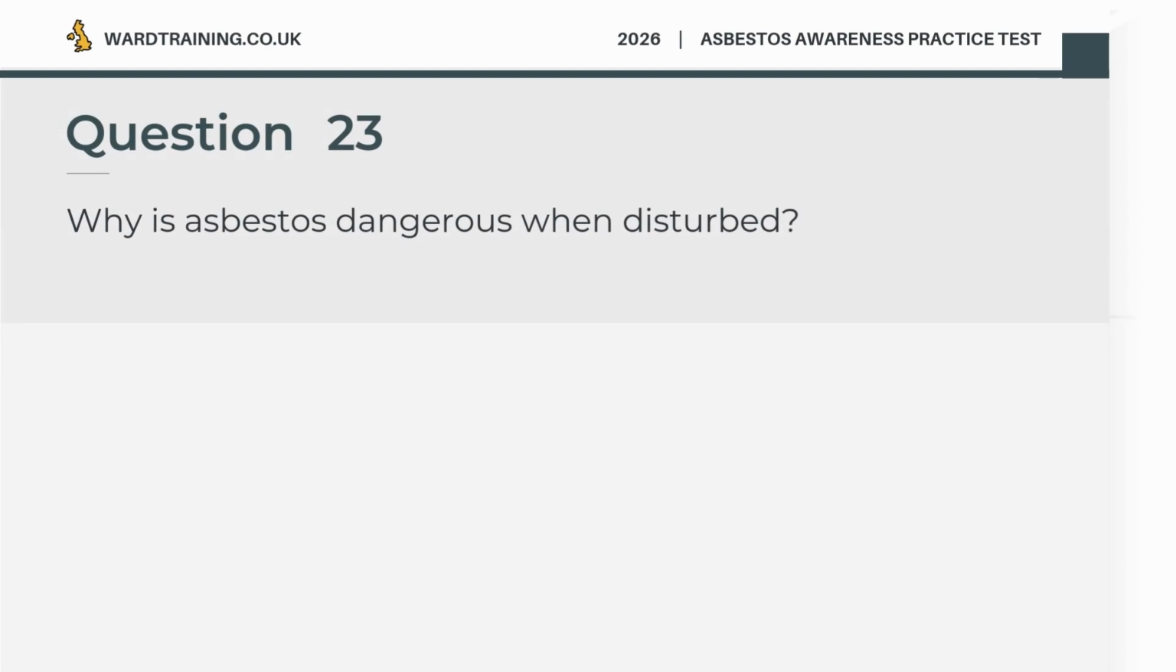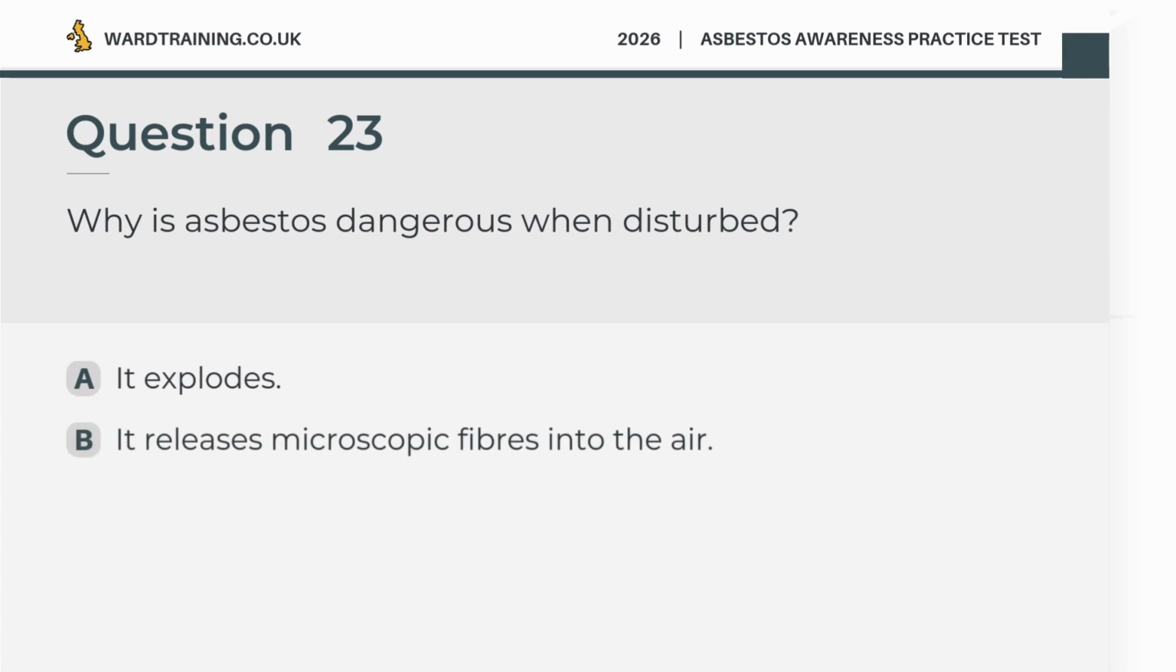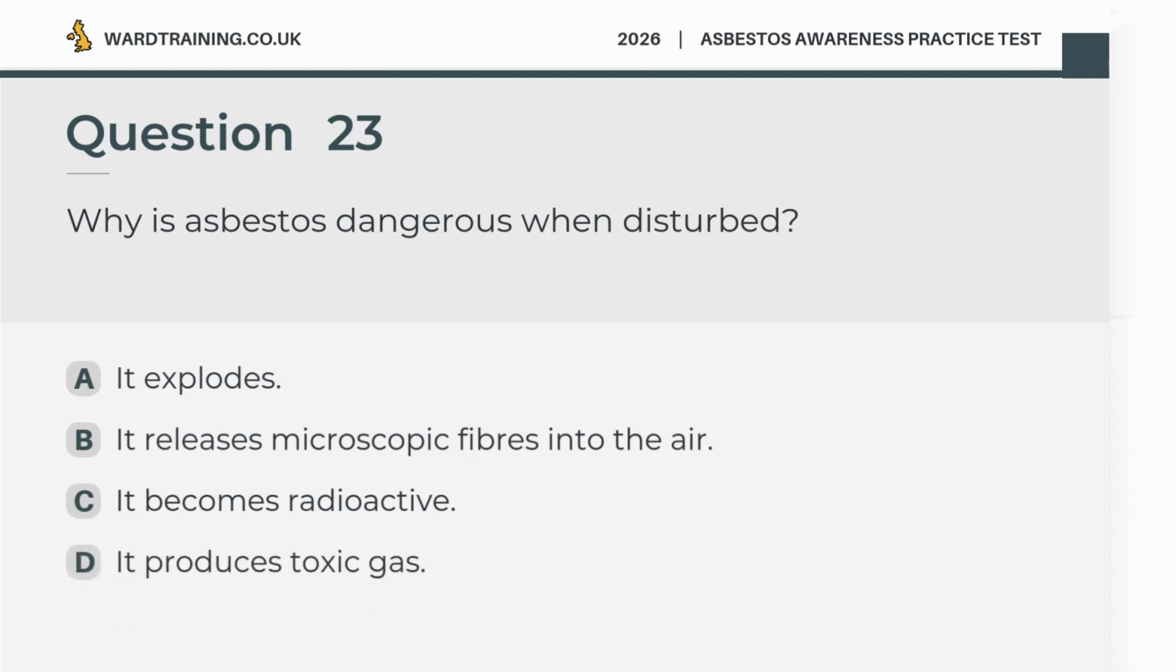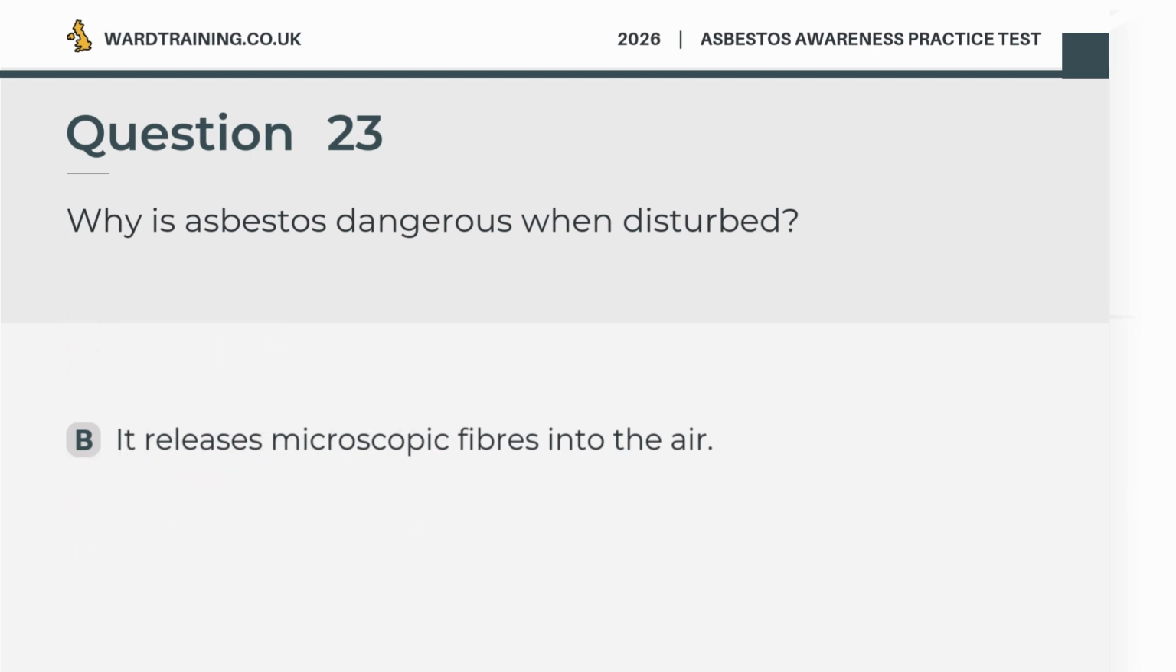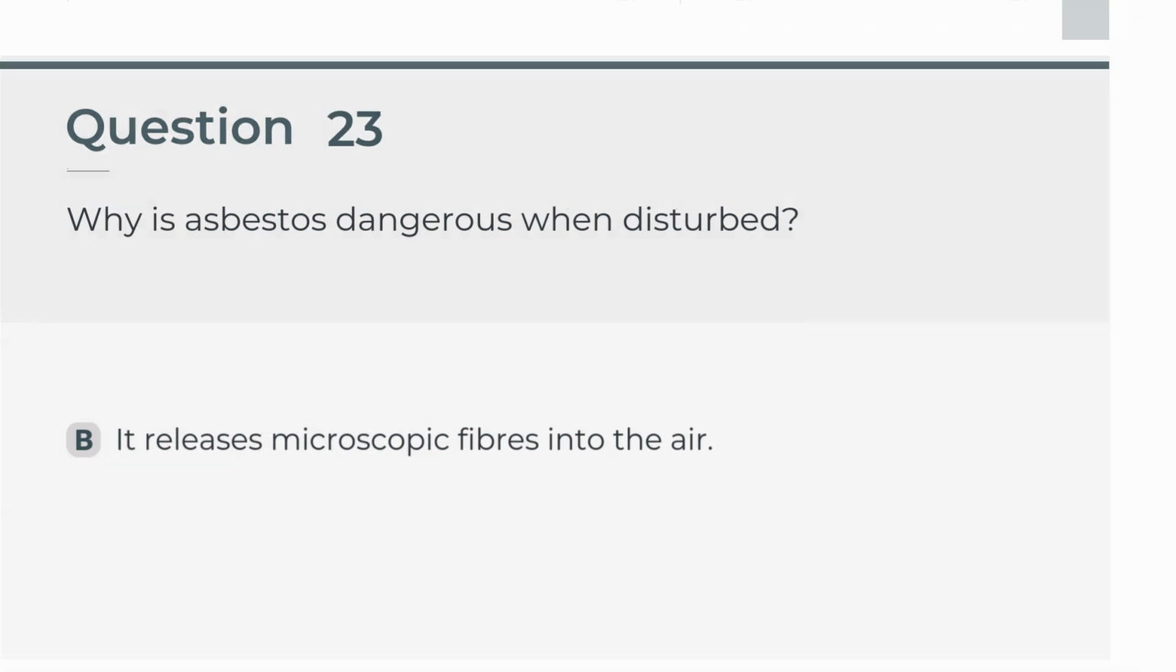Question 23. Why is asbestos dangerous when disturbed? A. It explodes. B. It releases microscopic fibers into the air. C. It becomes radioactive. D. It produces toxic gas. The correct answer is B. It releases microscopic fibers into the air.